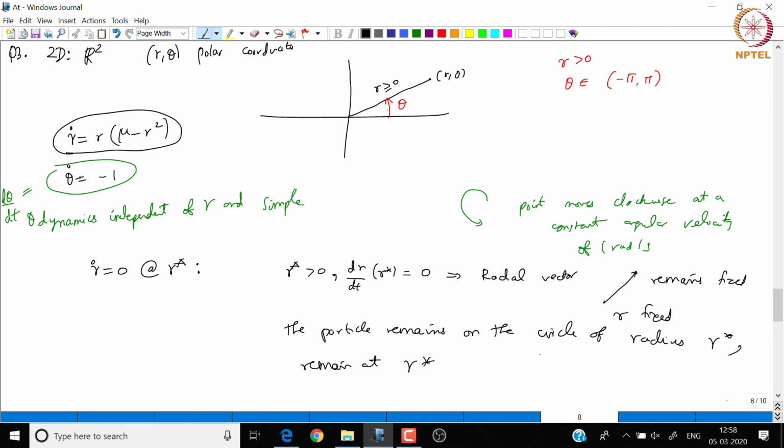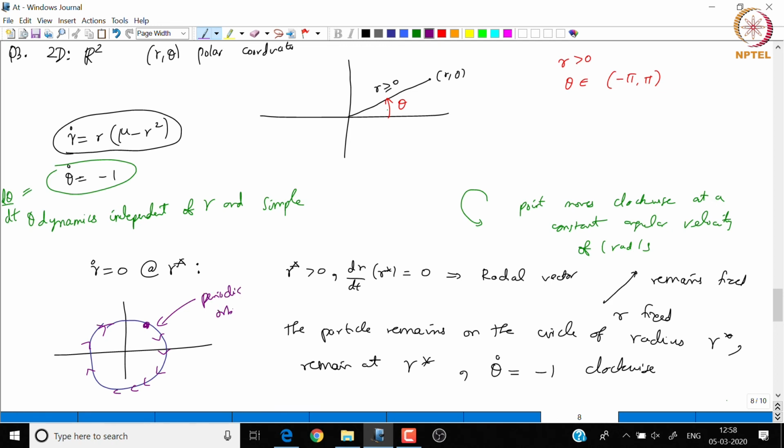But theta dot is minus 1, so it has to keep moving clockwise. So, when we have a non-zero r star where r dot becomes 0, the particle, when it starts anywhere on the circle, will just keep on moving with a constant angular speed of 1 clockwise. So, this corresponds to a periodic orbit when r star is positive. Again, this r star has to be positive.